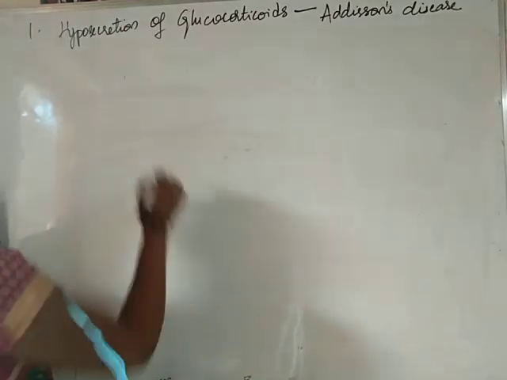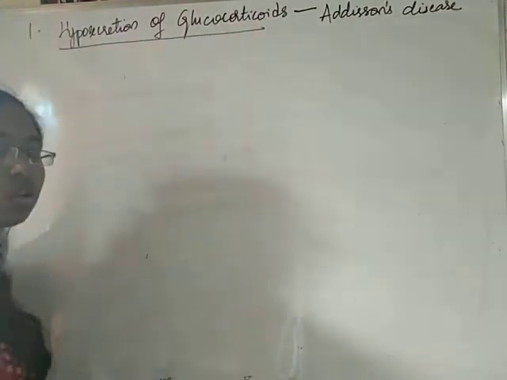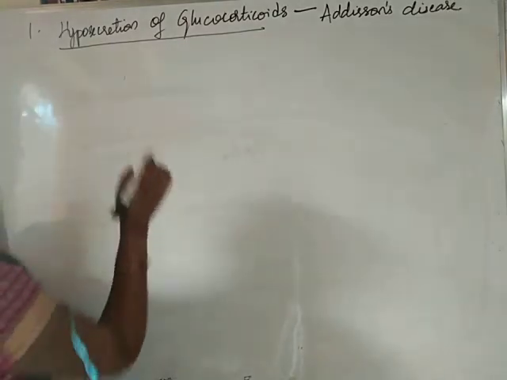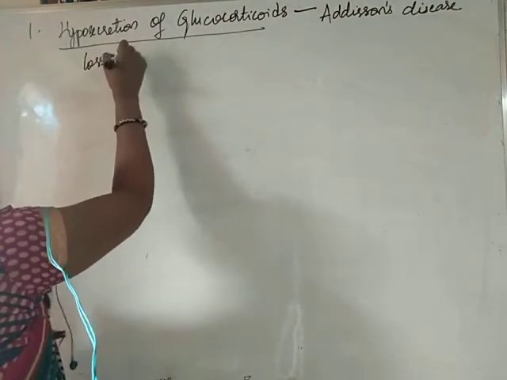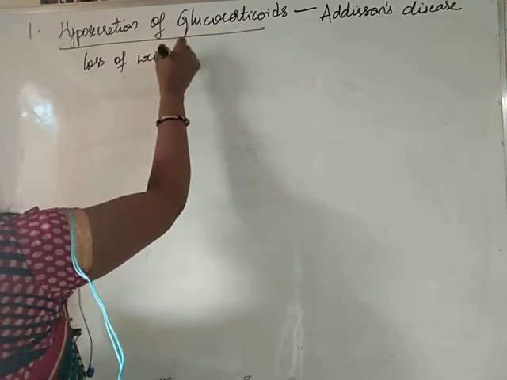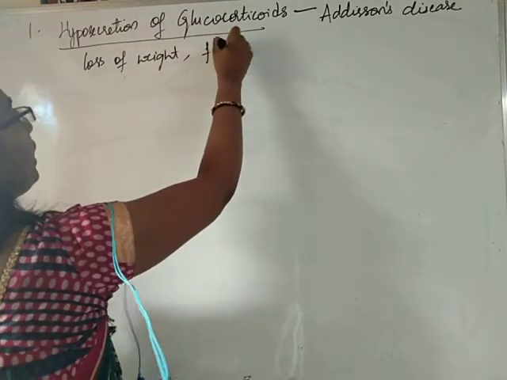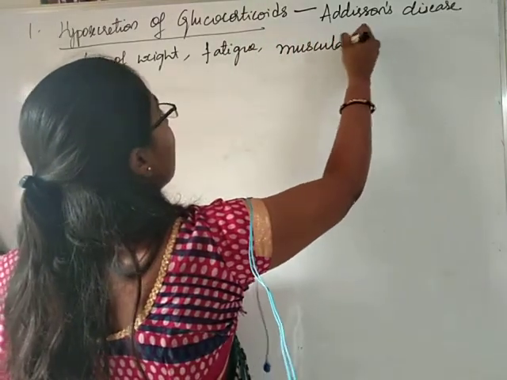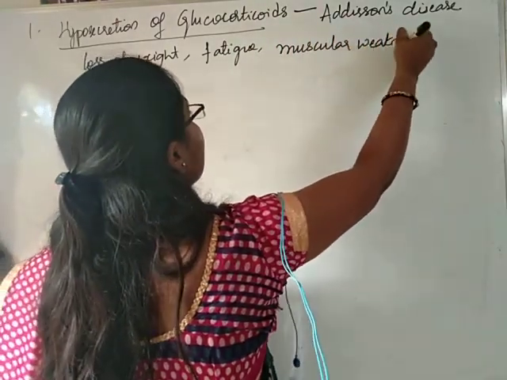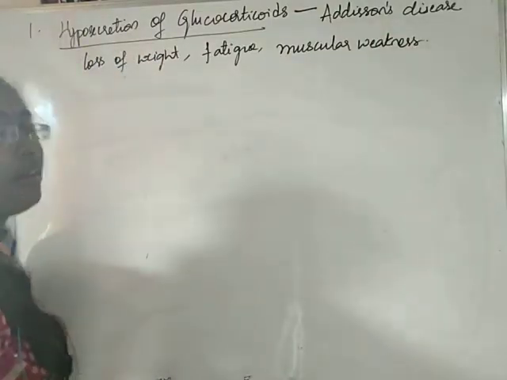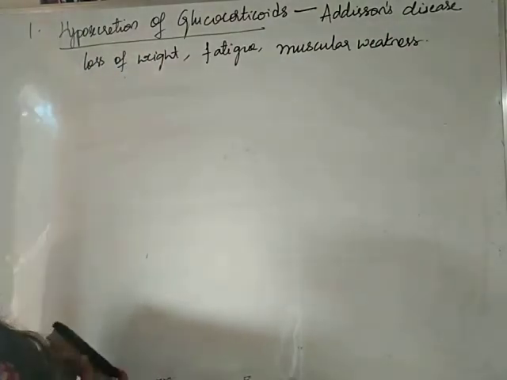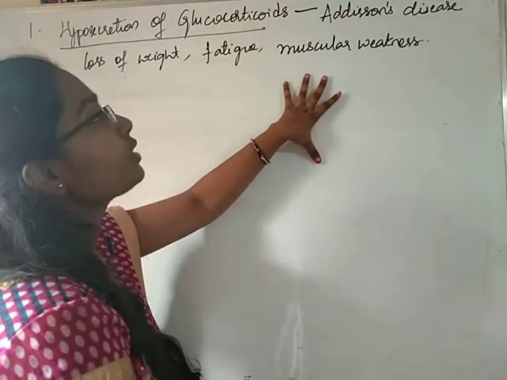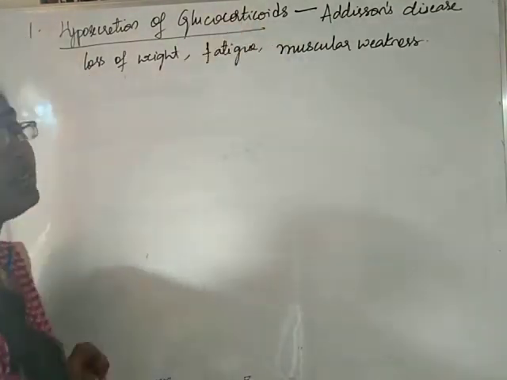During Addison's disease, because of hyposecretion of glucocorticoids, that means reduced secretion of glucocorticoids, there will be loss of weight, fatigue, muscular weakness. Okay, there will be loss of weight, fatigue and muscular weakness during Addison's disease.